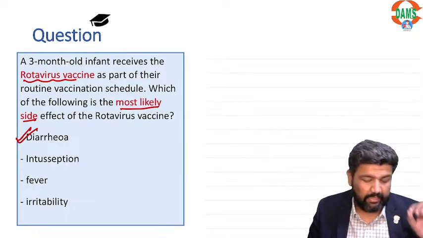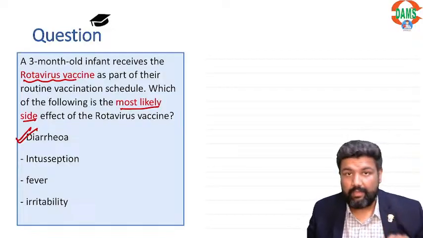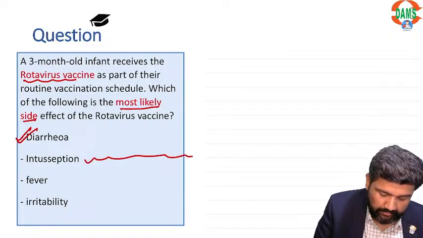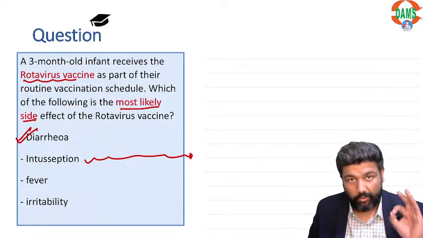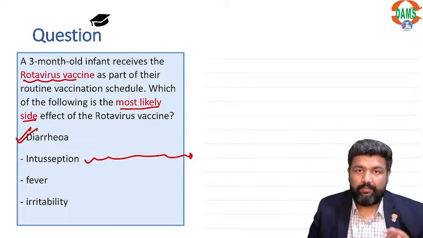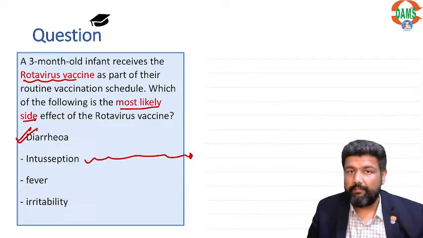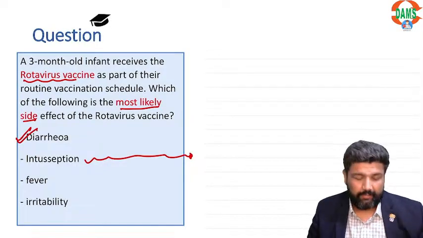Diarrhea is the most common side effect after rotavirus vaccine. I do agree, intussusception is there, but intussusception is not a very common side effect, although it is seen after rotavirus vaccine. Diarrhea is a very common side effect. Vomiting is a very common side effect.